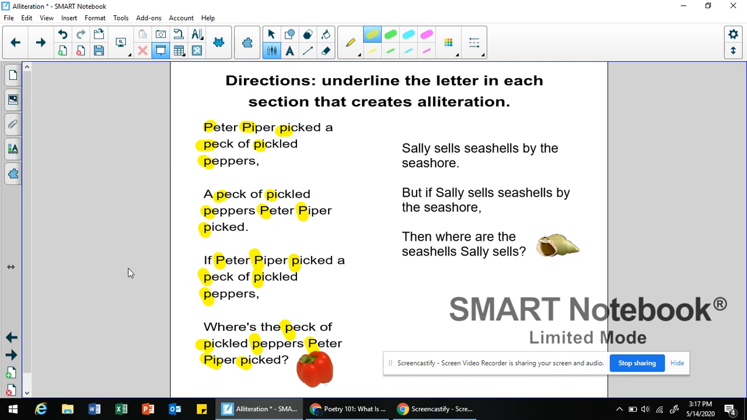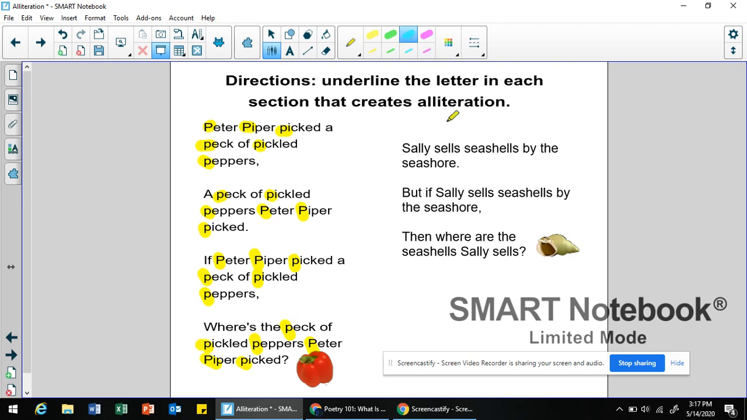Peter Piper picked a peck of pickled peppers. A peck of pickled peppers Peter Piper picked. If Peter Piper picked a peck of pickled peppers, where's the peck of pickled peppers Peter Piper picked? Not so bad that time. Let's take a look at this one over here. This is another familiar one.